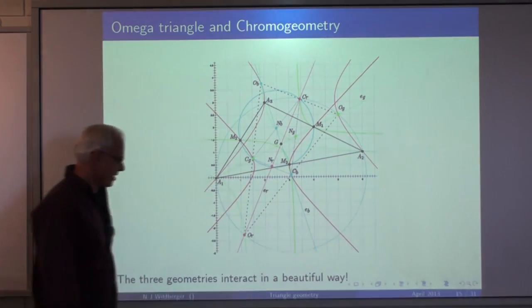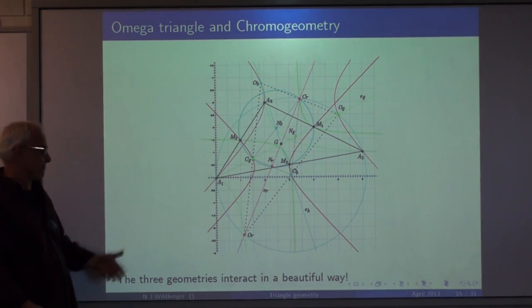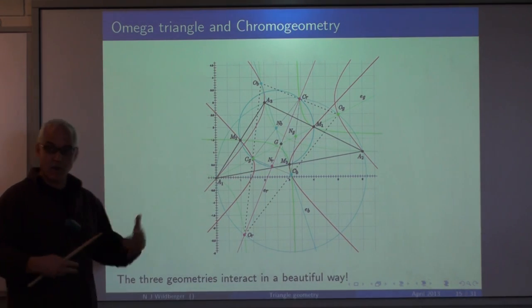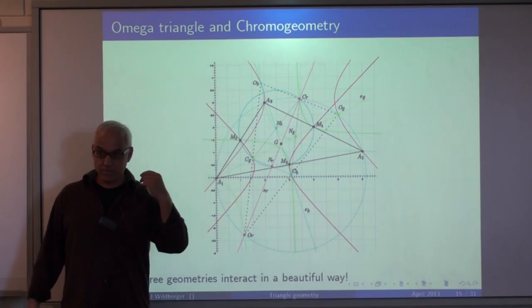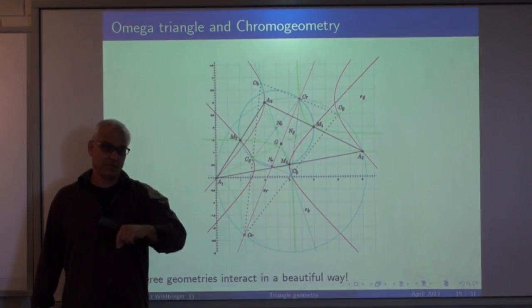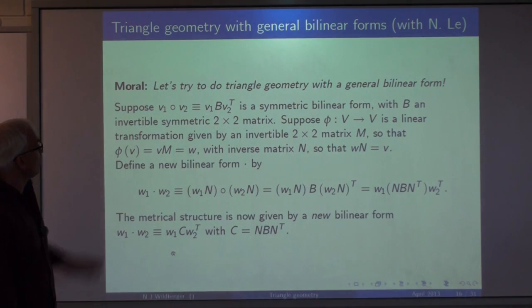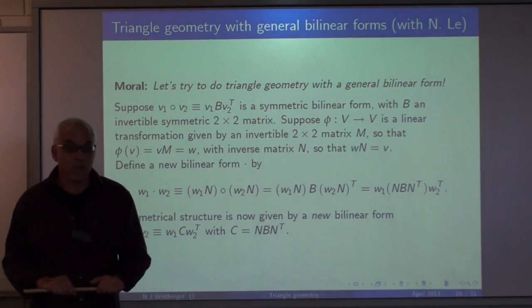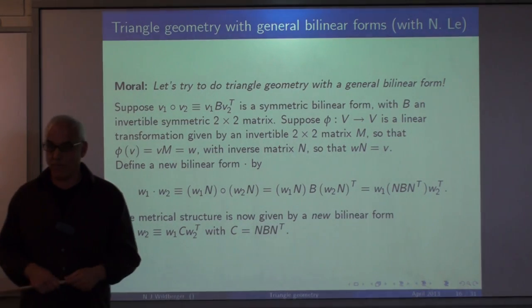etc. So this is chromogeometry. It's something that becomes visible when we allow ourselves to think about more general bilinear forms, in particular, relativistic forms together with Euclidean ones. Okay, now I'm going to talk about joint work with Nguyen. And we're going to talk about triangle geometry with general bilinear forms.